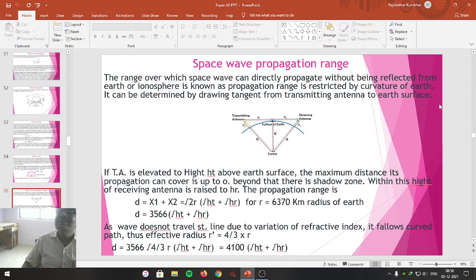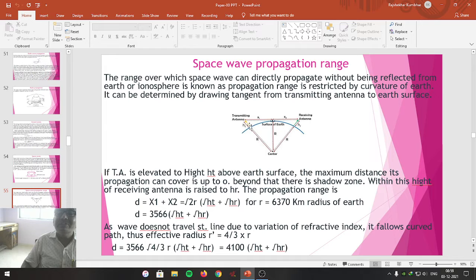Friends, this space wave propagation range can be determined by drawing a tangent from transmitting antenna at the Earth's surface, which is represented here in the diagram. So this is the Earth's surface. We are considering its curvature.